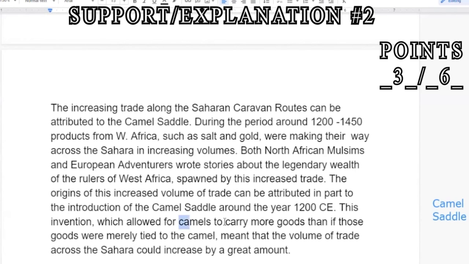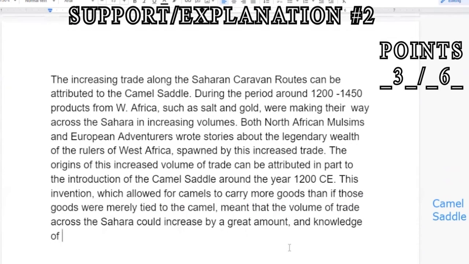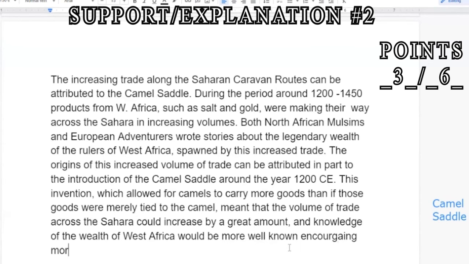This invention allows camels to carry more goods than if those goods were merely tied to the camel, meant the volume of trade across the Sahara could increase by a great amount, and knowledge of the wealth of West Africa would be more well known, encouraging more merchants to make the journey to West Africa.